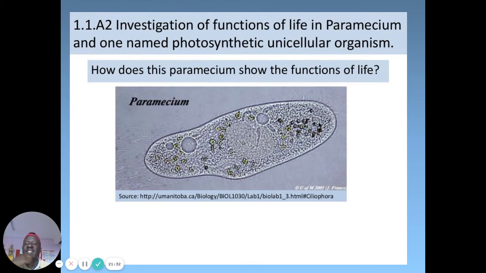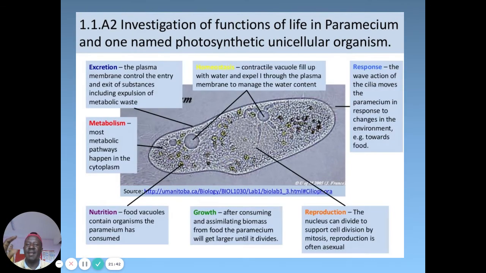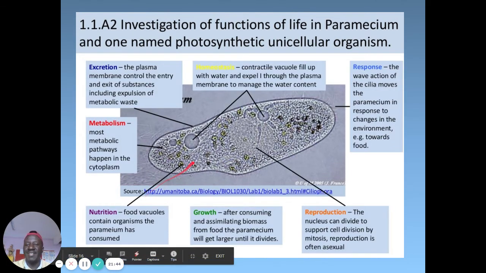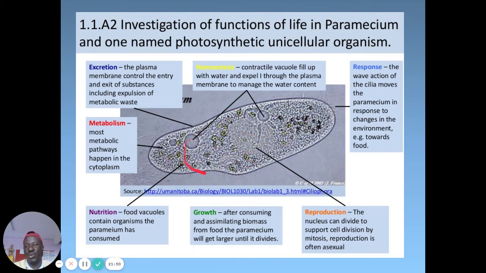So if you look at a paramecium, this is a ciliated protozoan, in kingdom Protoctista, phylum Protozoa. It has cilia. It's one cell, and this is the whole of a paramecium. It's always found in dirty water, and it's responsible for most of the diarrhea and all that stuff, so you can culture it and check. It has all these organelles inside it.